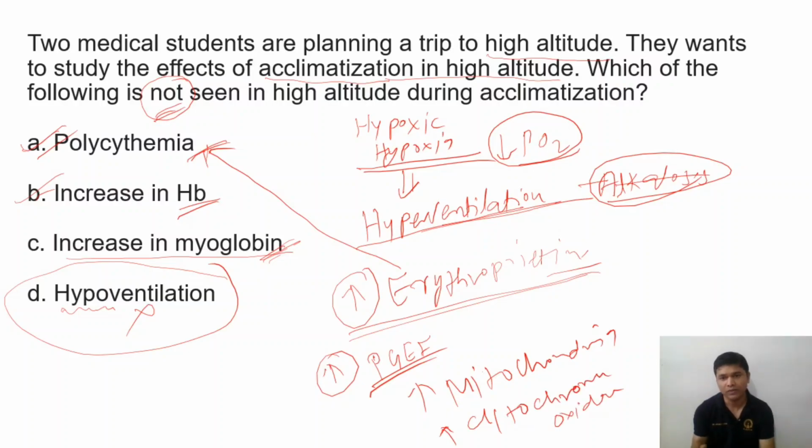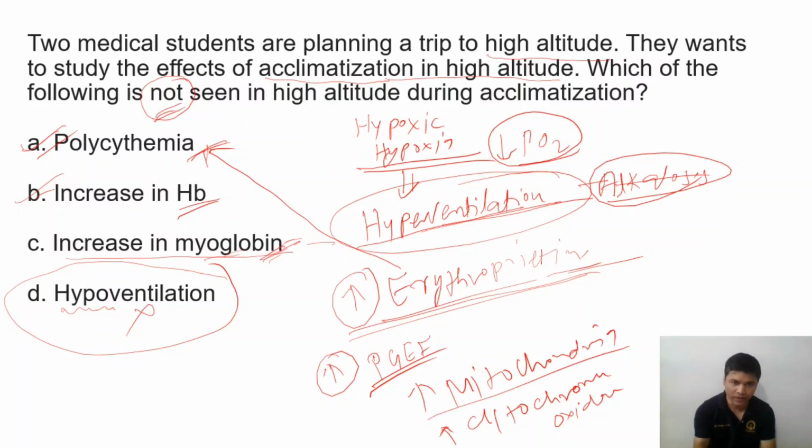So these are the things which are going to increase in case of high altitude. But the main thing is that hyperventilation will be there. Then erythropoietin level will increase. So because of the erythropoietin, there will be increased polycythemia, increased hemoglobin concentration. Then myoglobin concentration will also increase. Mitochondria level will increase. Then new vascularization will be there at the tissue level, and then cytochrome oxidase will also increase. So these are the few effects.